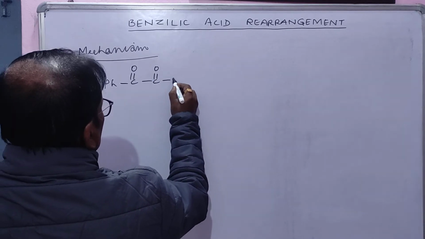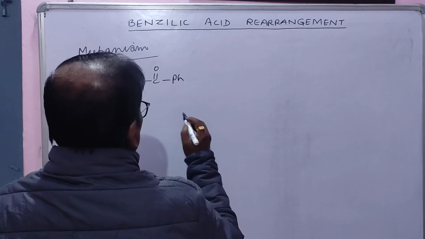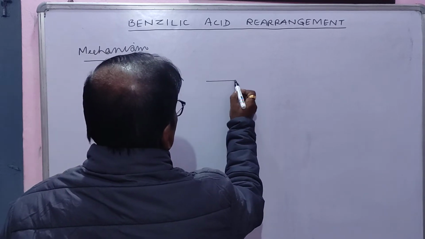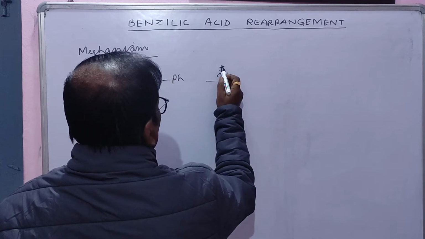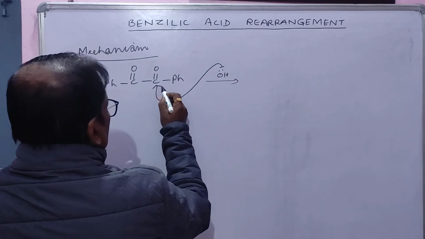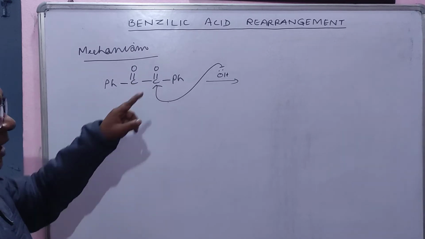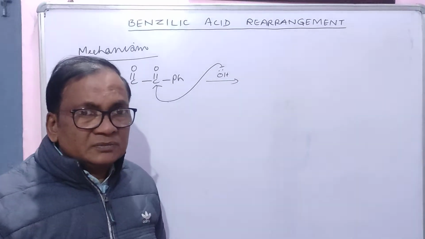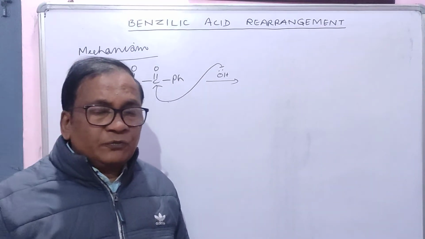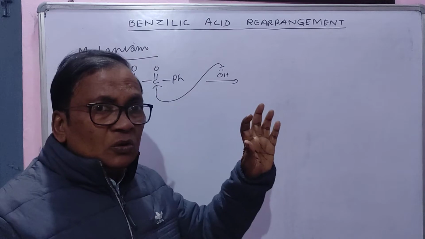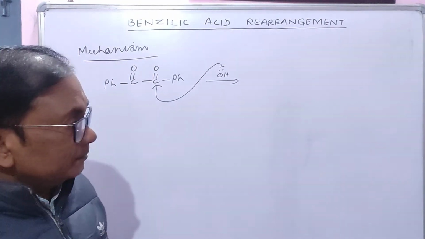Friends, it is benzil and hydroxide ion of sodium hydroxide, suppose, attacks in this fashion. Both carbonyl carbon are equally prone to attack by hydroxide ion, nucleophilic attack.